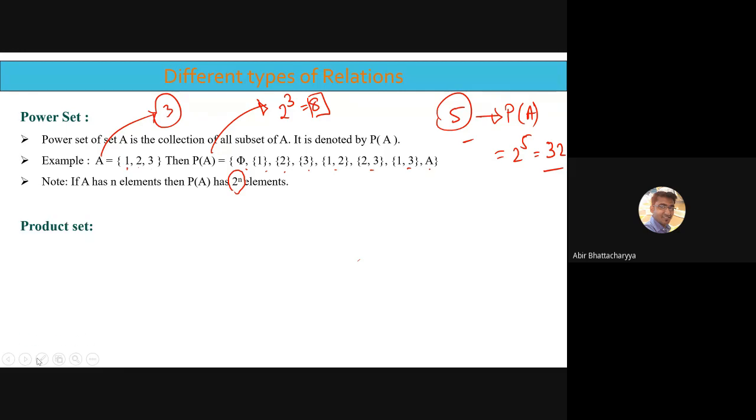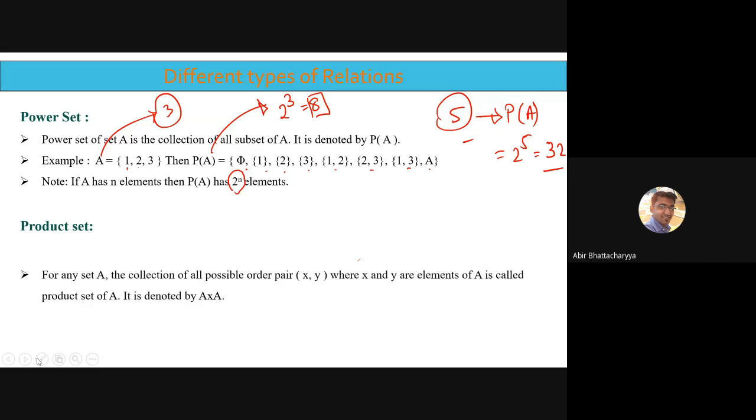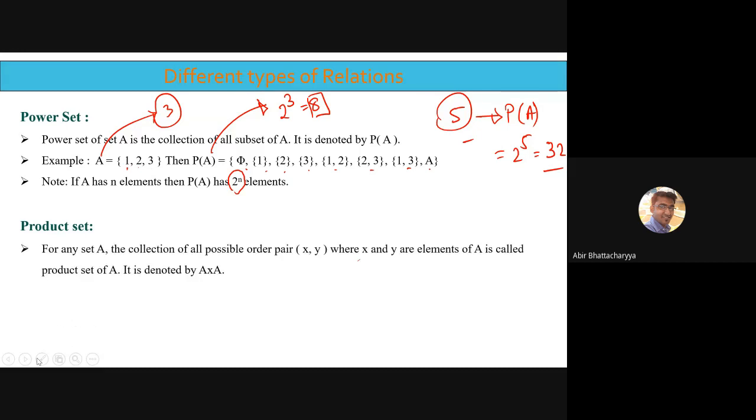The next concept we are going to discuss is product set. For any set A, the collection of all possible ordered pairs (X, Y), where X and Y are elements of A, is called the product set of A and is denoted by A cross A. Okay, it's a product set.